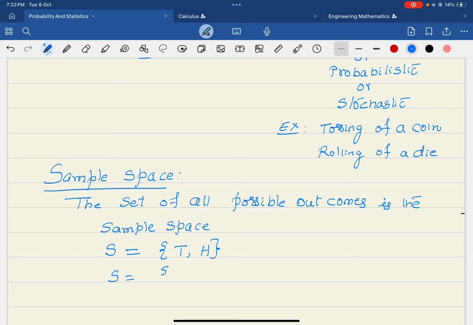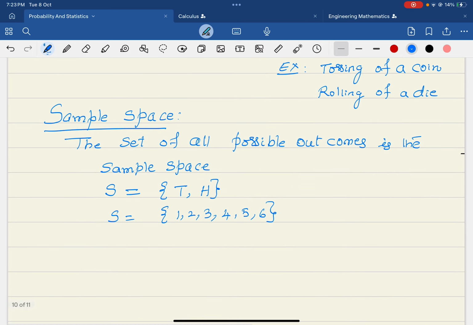If our experiment is the rolling of a die, then we may get 1, 2, 3, 4, 5 and 6. These are the possible outcomes in the sample space of the random experiment of rolling a die. Again, when you write the examination, what are the possible outcomes?